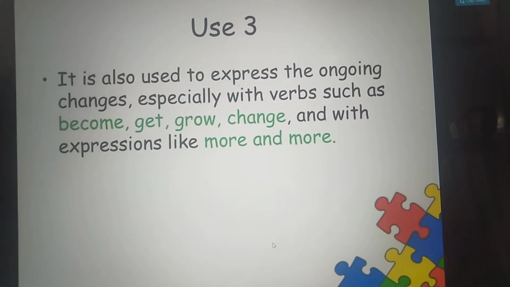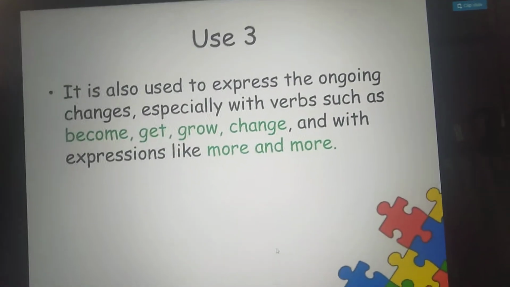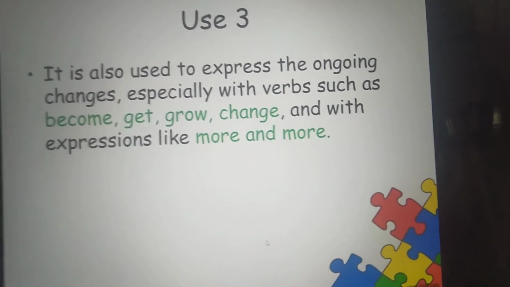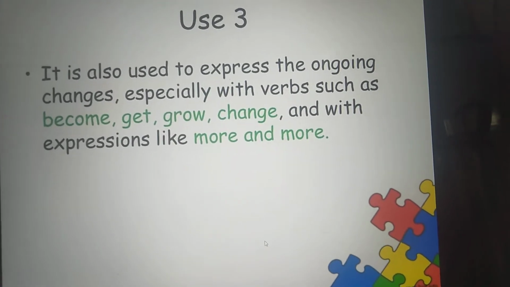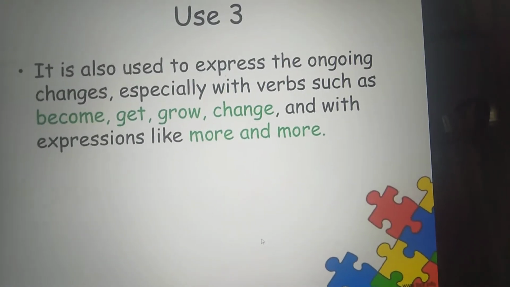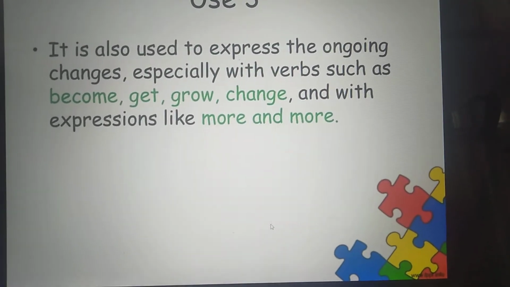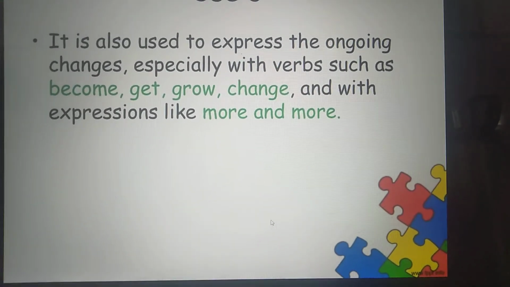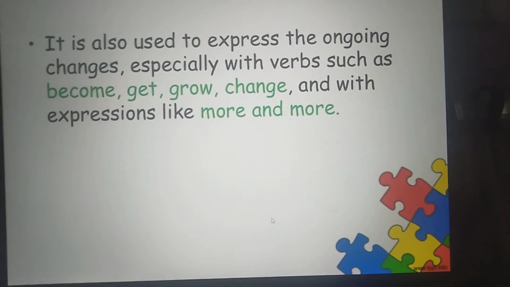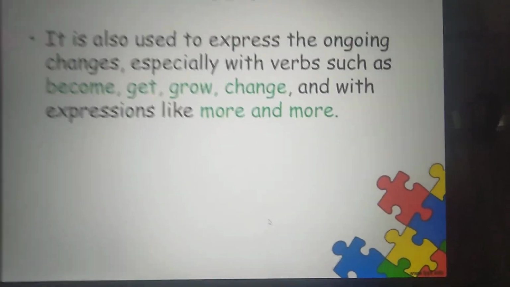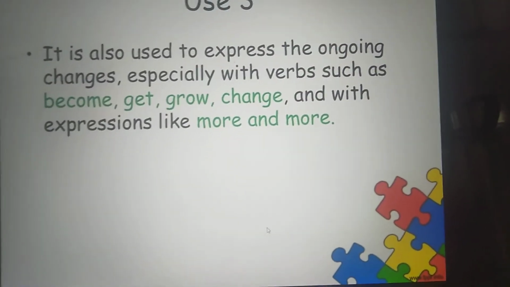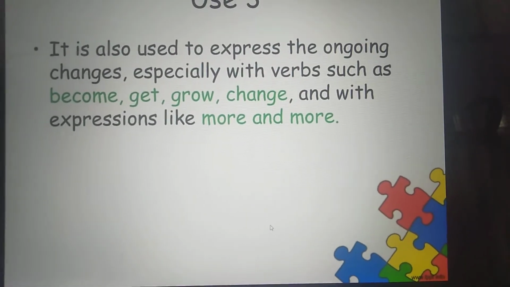So it is also used to express the ongoing changes, especially with verbs such as become, get, grow, change, and that verbs would be used then in ing form. Clear? So it is also used to express the ongoing change. जो change हो रहा है या जो change occur हो रहा है और वो जारी है. So for that actions we also use the present continuous tense.